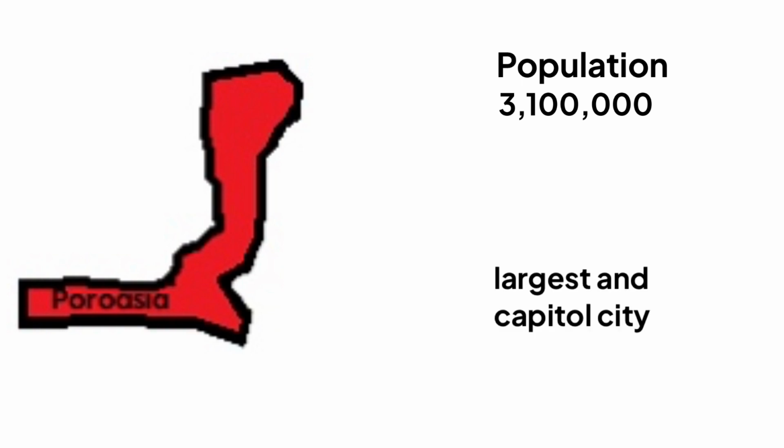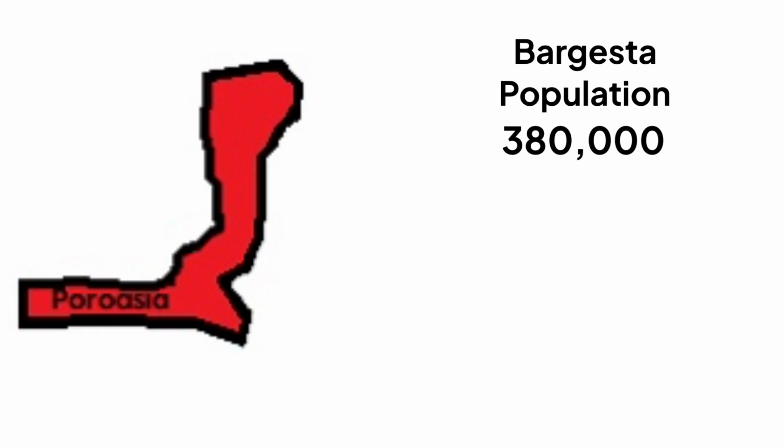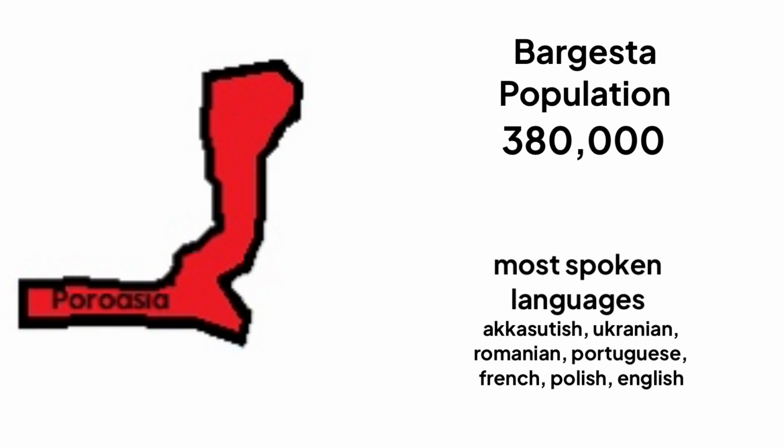Alright, so the Poroasian province has a total population of 3,100,000 people. The biggest and capital city of the Poroasian province is Burgitsta, with a population of 380,000 people. The most spoken languages there are Akasutish, then Ukrainian, then Romanian, then Portuguese, then French, then Polish, and then English.